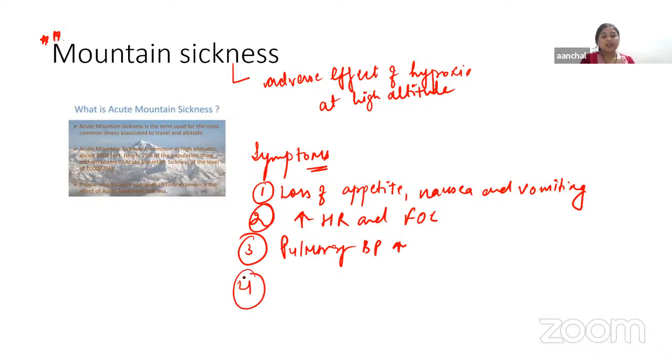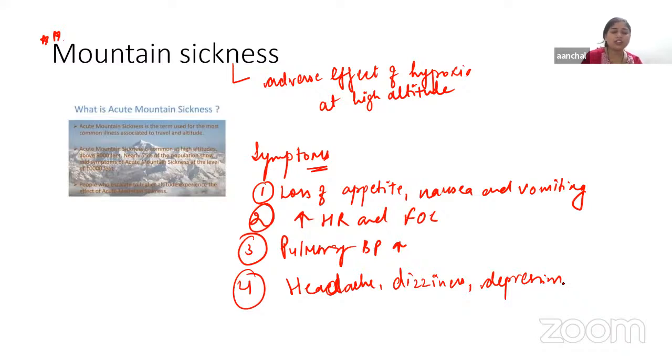Then last we have the nervous system. Very common symptoms related to the nervous system are headache, dizziness, depression, disorientation, irritation, lack of sleep, weakness, fatigue, and many more symptoms.